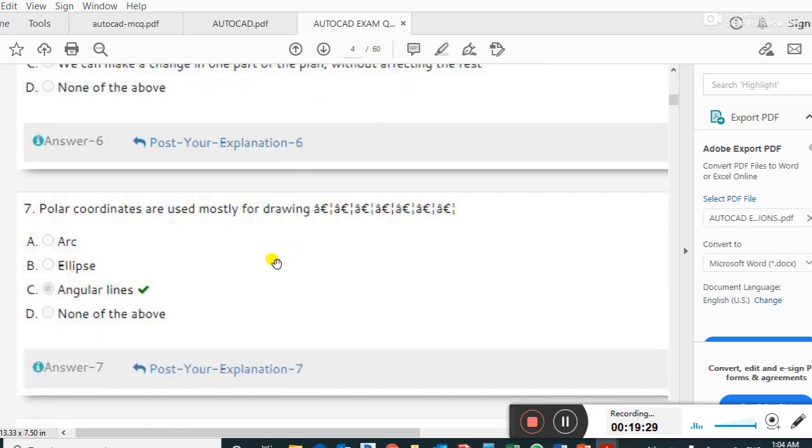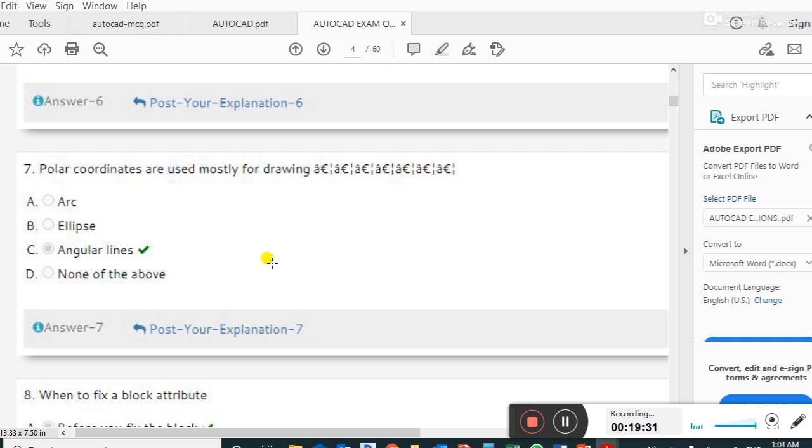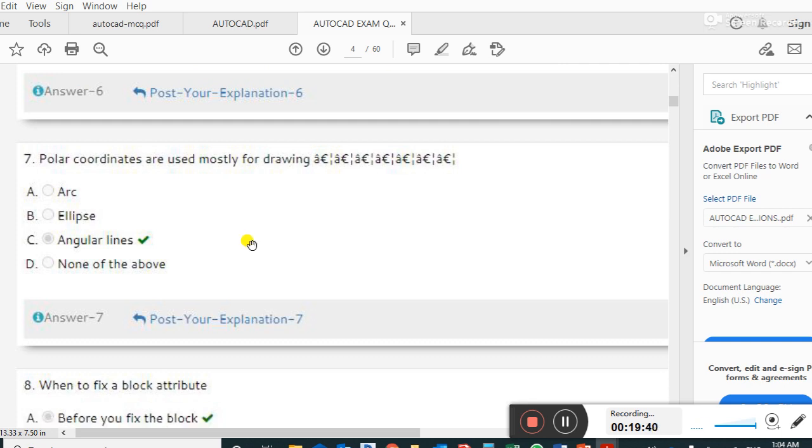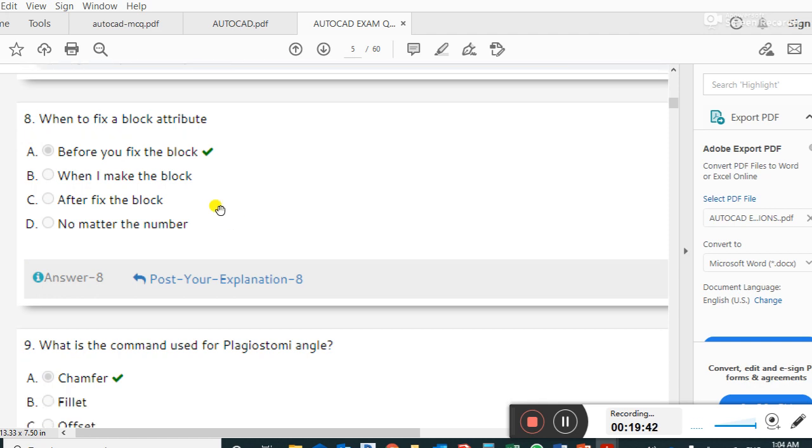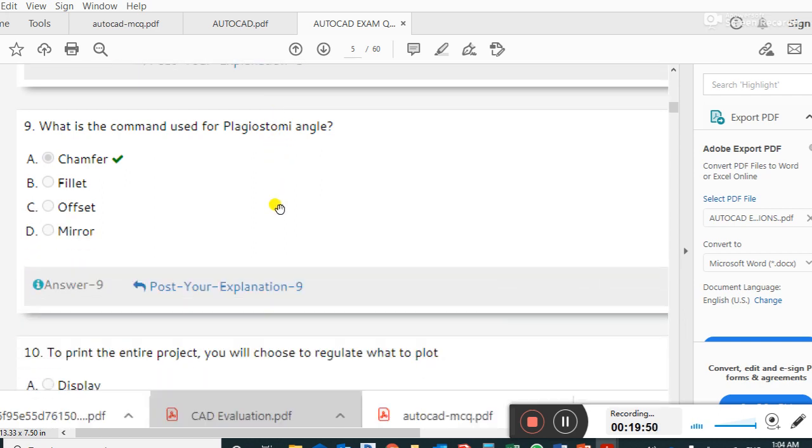Next question. Polar coordinates are used mostly for drawing angular lines. When to fix a block attribute? Before you fix the block. It's the right answer. What is the common use for the angle chamfer?